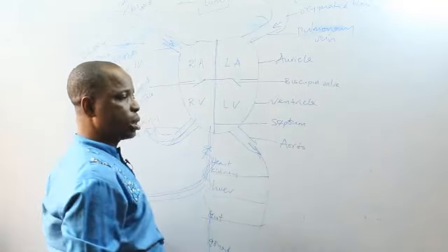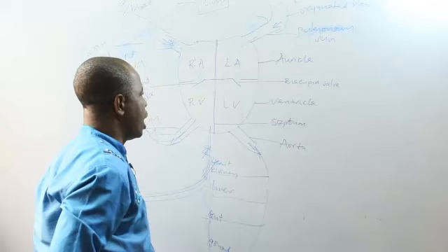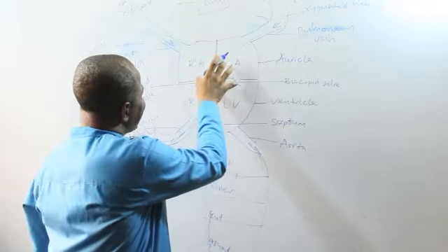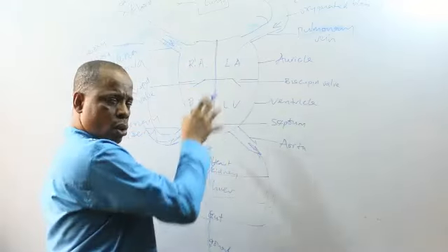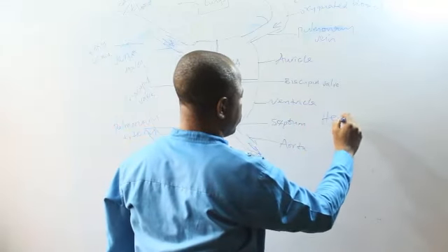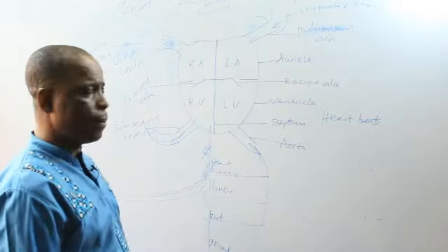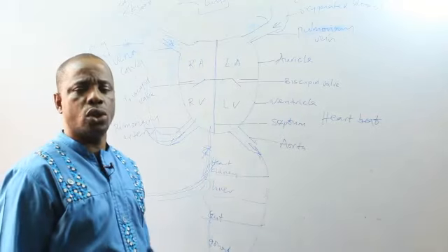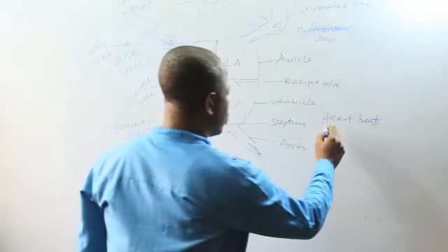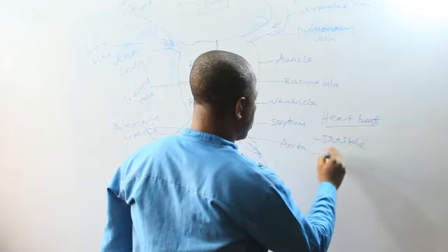Now, that's a short way to explain the heart, but not totally exhaustive. Now, let's go. These are the heart. The function of the heart is to pump blood. The process by which the heart pumps blood is called the heartbeat. This heartbeat occurs in two ways, and we call it the mechanism of heartbeat. The first one is called diastole, and the second one is called systole.